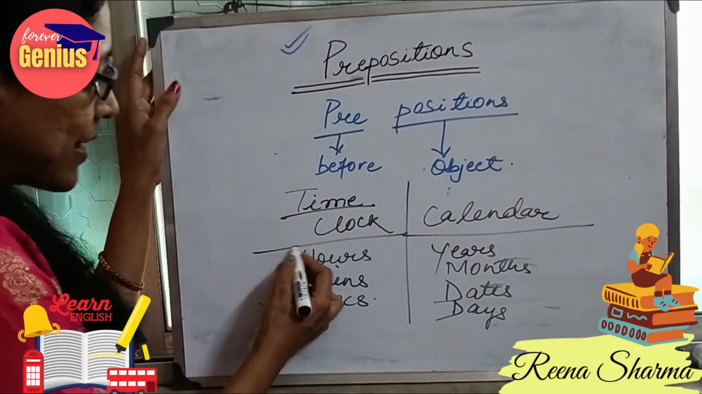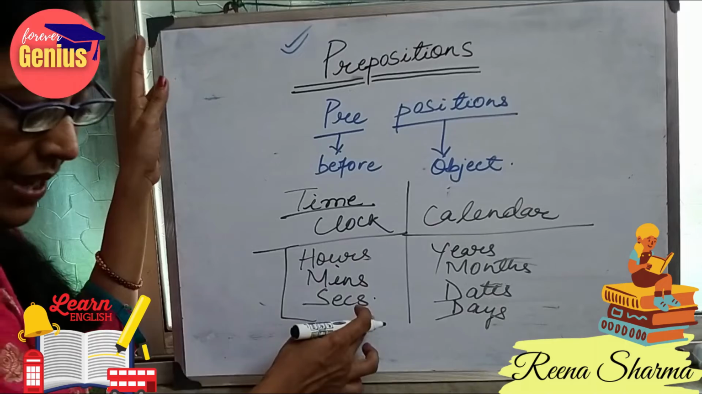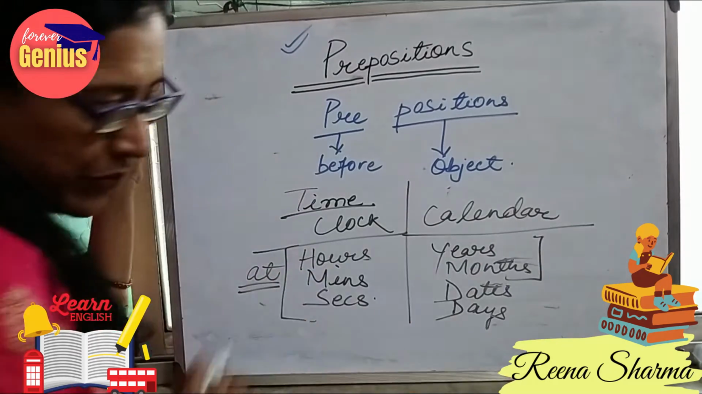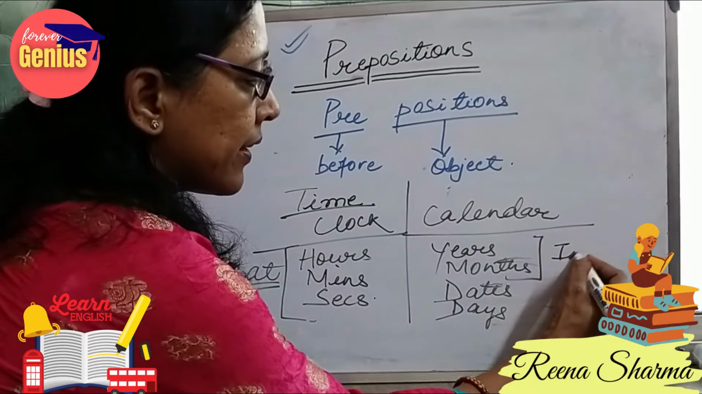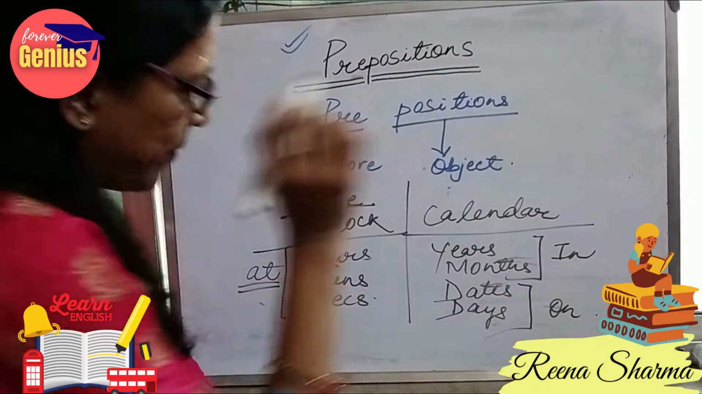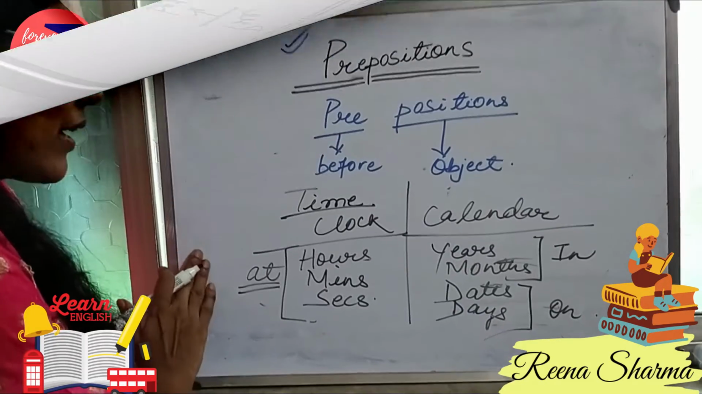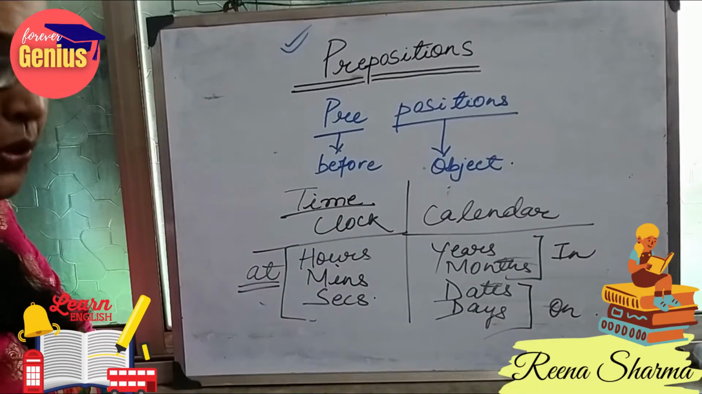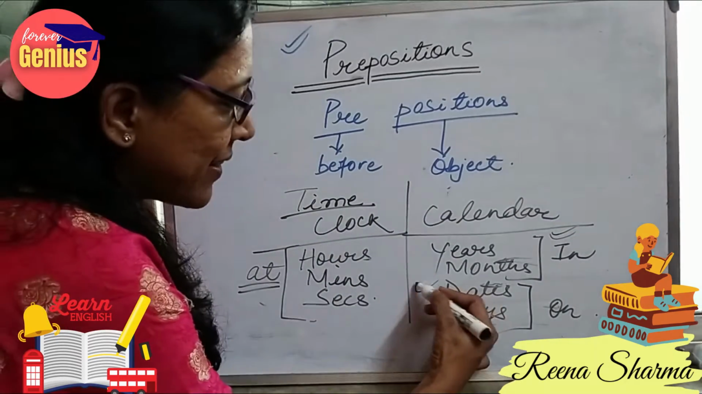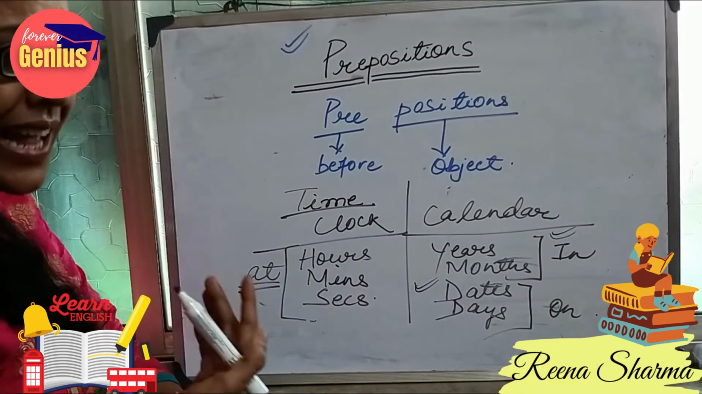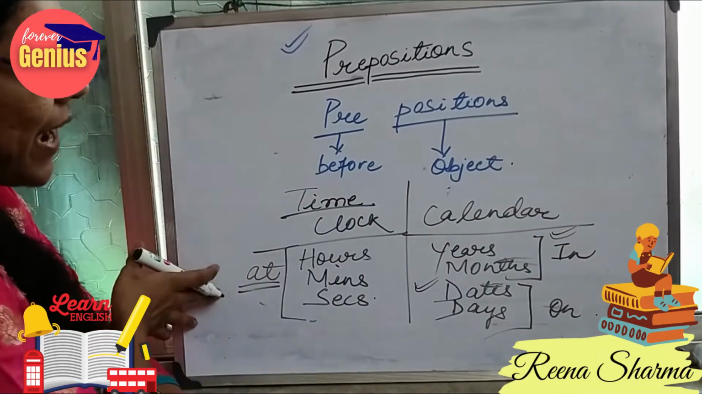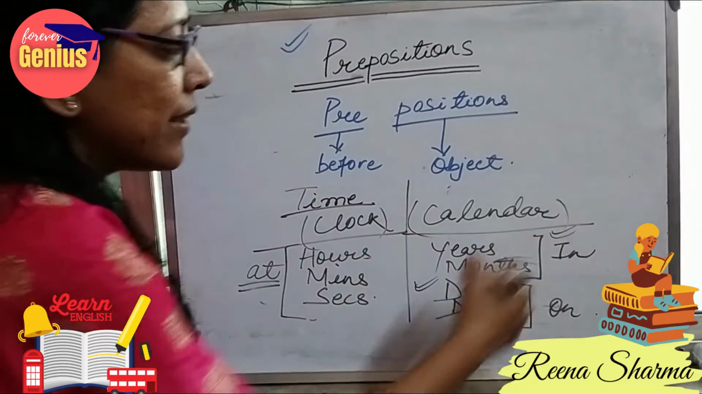So let's classify. If minutes and seconds come, we will use the word at. If years and months come, we will use the word in. If dates and days come, we will use the word on. Let's look at examples. He will come at 4 o'clock to your house. I was born in the year 2010. I will meet you on 10th of April. So these are the distinctions between time with the help of a clock and a calendar.